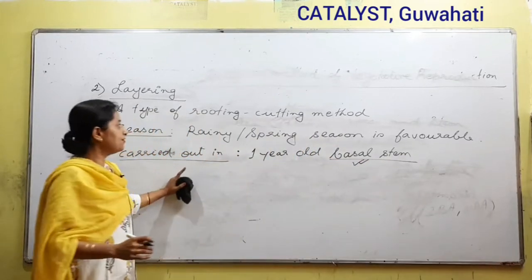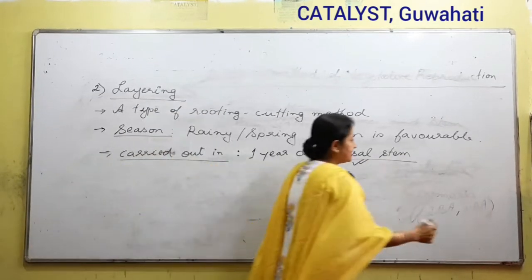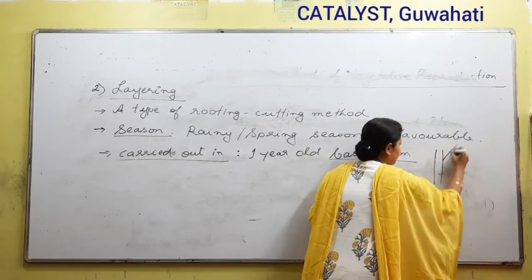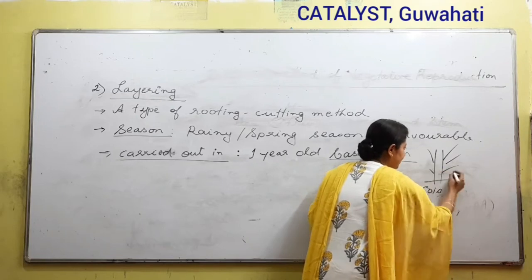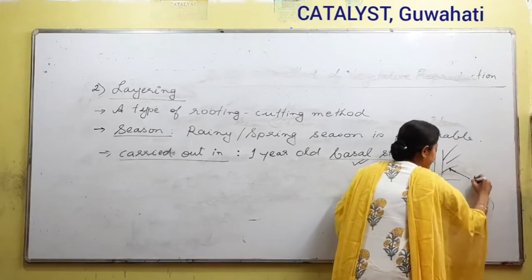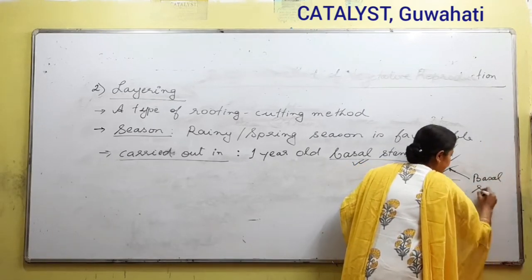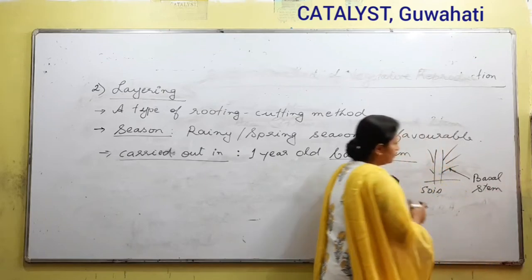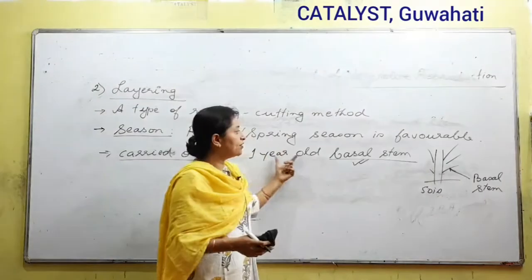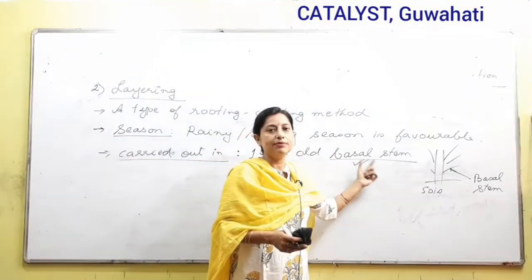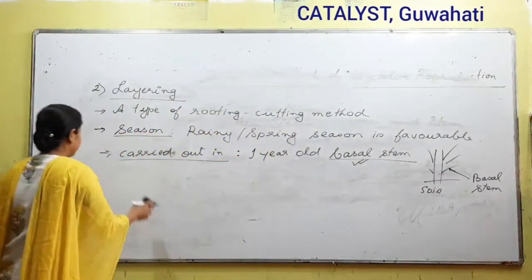So generally in case of layering, what we understand by the word basal stem, if suppose we are talking about a plant with many branches, right? Layering is generally done on the basal stem. The part almost closer to the ground is what is called the basal stem, and it is always the basal stem that is preferred.